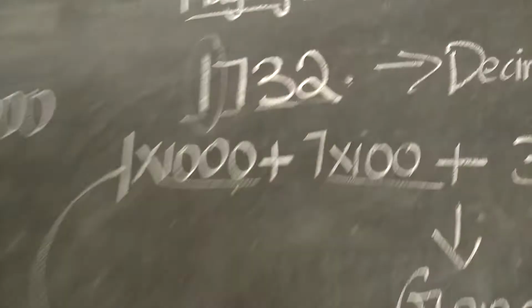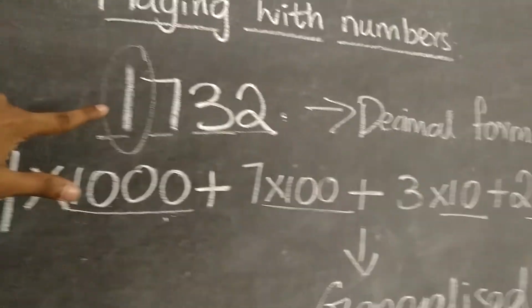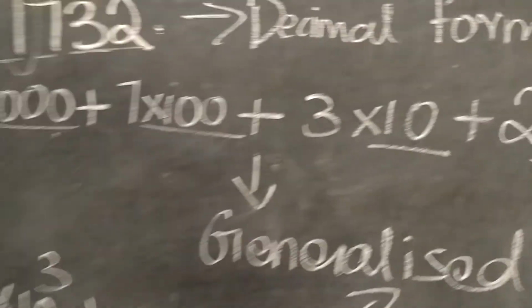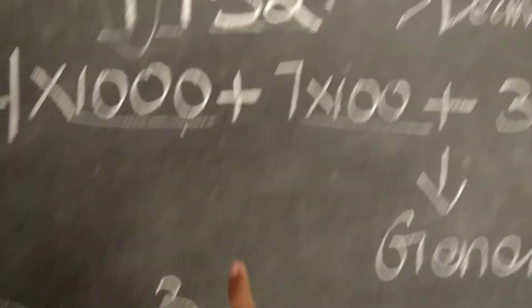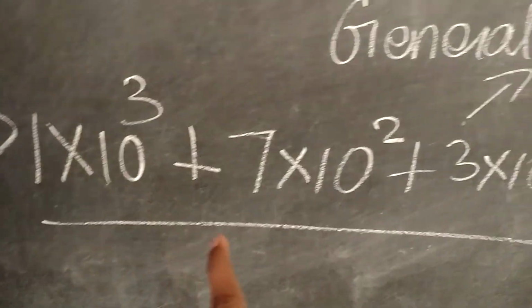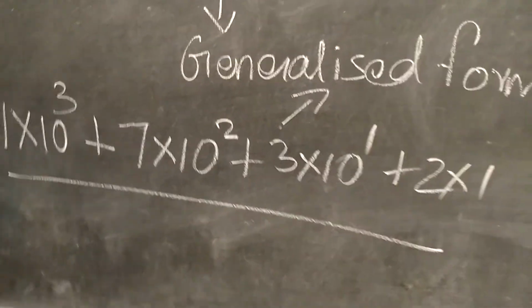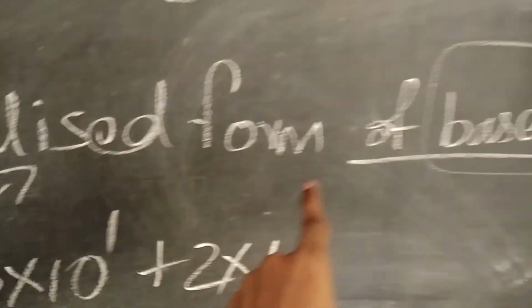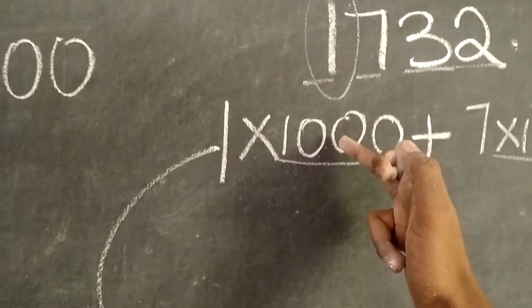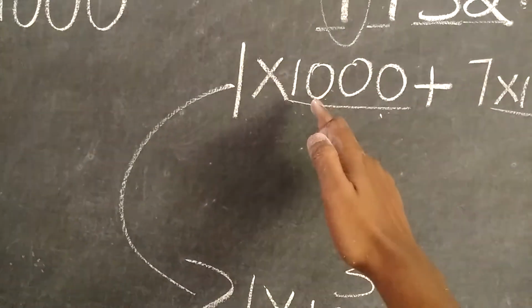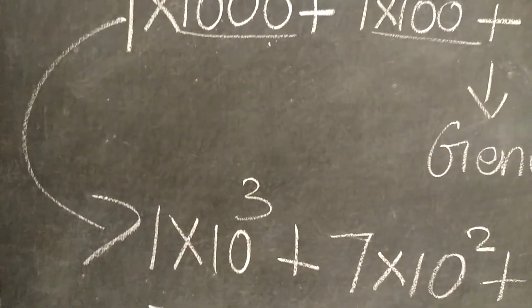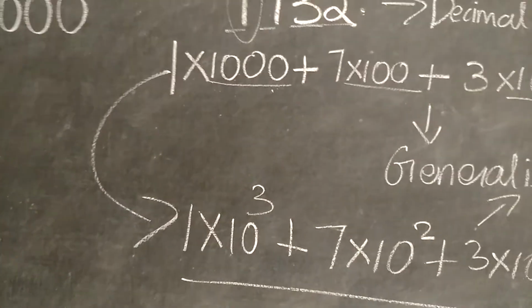Remember guys, this is called the decimal form. This one is called the generalized form, whereas 1 into 10 power 3 plus 7 into 10 power 2 plus 3 into 10 power 1 plus 2 into 1 is called the generalized form of base 10. I hope everybody understood why I have written 1000 as 10 power 3. Since we have 3 zeros, I write the exponent as 3. In the next video, let me enter into the exercise problems.